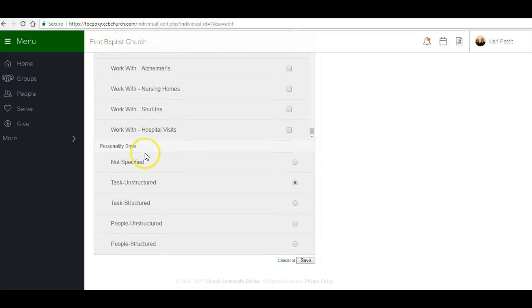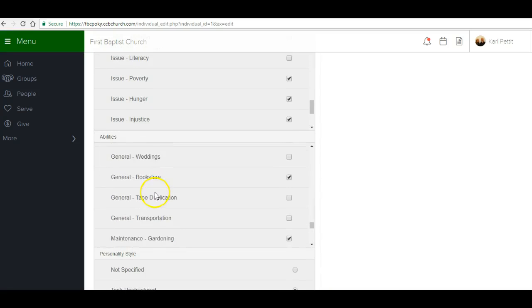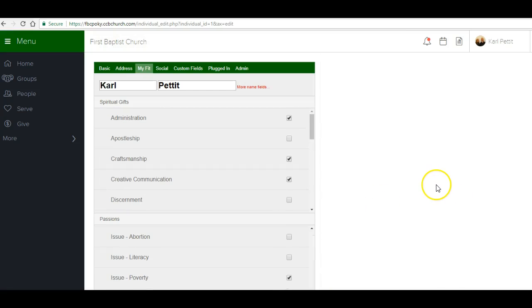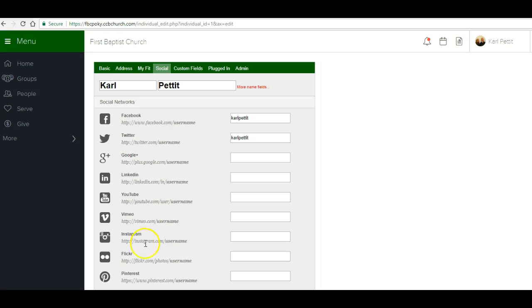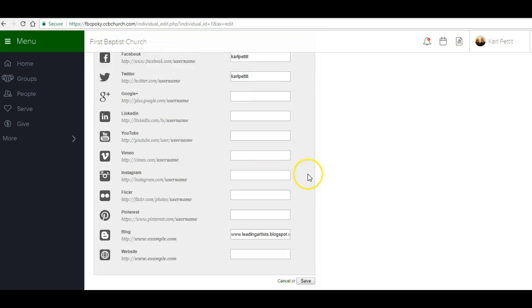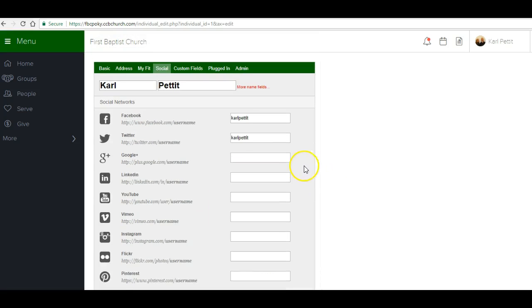We can see that. And then how do you like to work with people? Do you like to work with people that are structured or unstructured? Are you task or relationship oriented? What's your best way of working? What's your environment? And then over here on social, if you've got a Facebook account, Twitter, Instagram, just jot those in there. If you have a blog, that way we can tie those to your account as well.